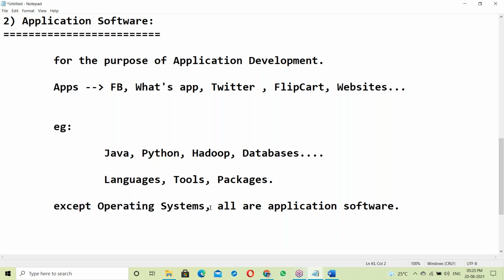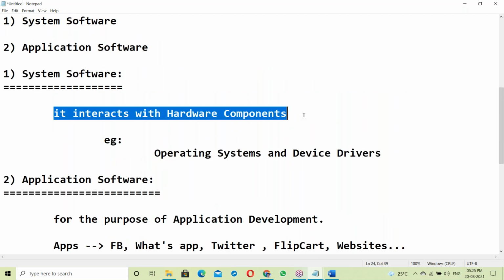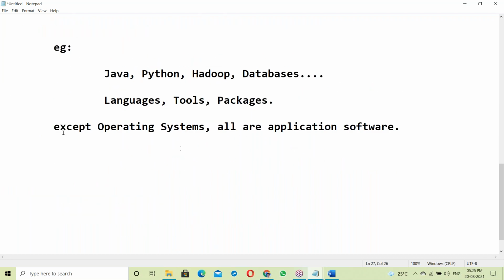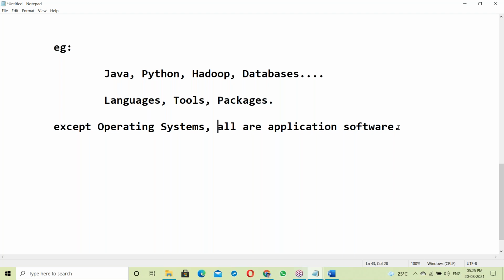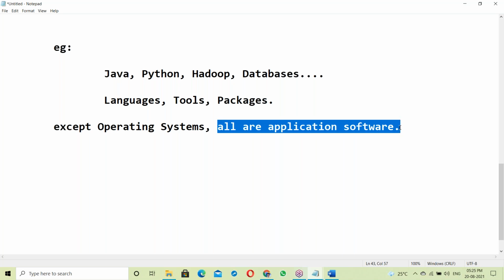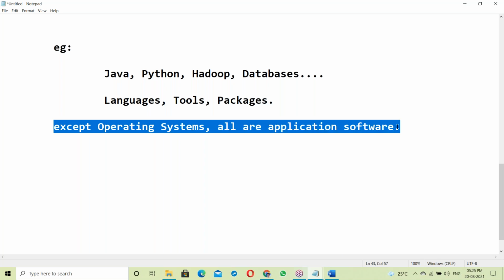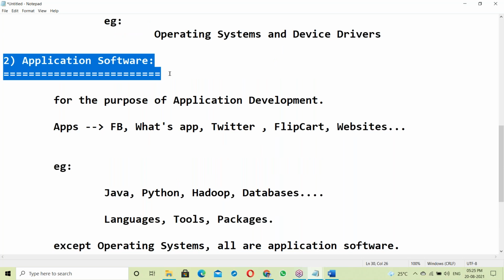So OS interacts with hardware components. OS comes under system software. Except OS, all are application softwares. We can simply remember it like this: except OS, all are application softwares. Java comes under application software. So our topic is Java, application software.